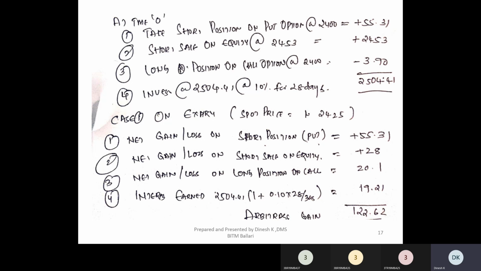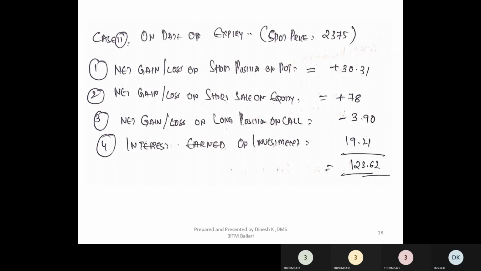Now you look at case 2. Right. So what happens in case 2? In case 2, the spot price is 2375. Right. The spot price here is 2375. So what is the first position that you have taken?